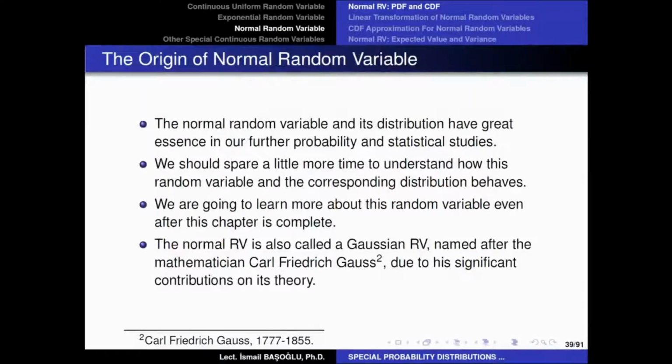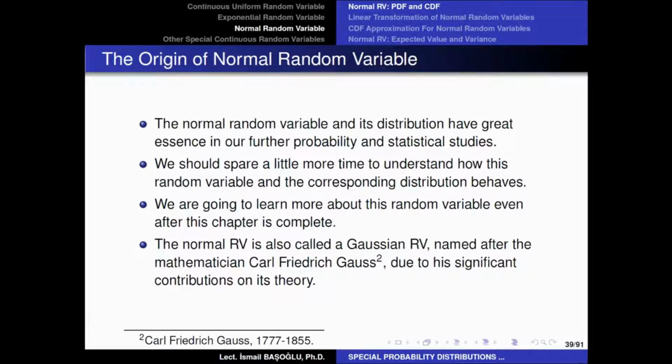All right. So we are going to study a new conceptual random variable, and this is just going to be the most important continuous random variable that you are going to learn. So the name of the random variable here is the normal random variable, and it has a great essence in further statistical studies. Therefore, we are going to spare a little more time on this. So we are going to explain the normal random variable in much detail.